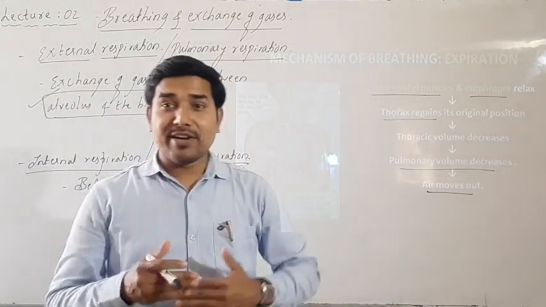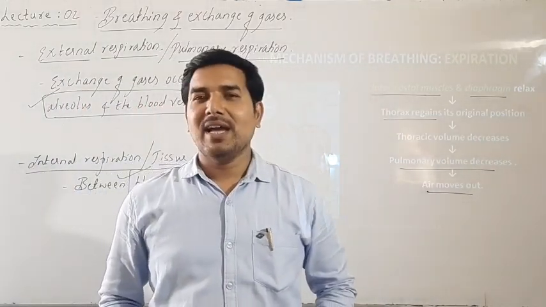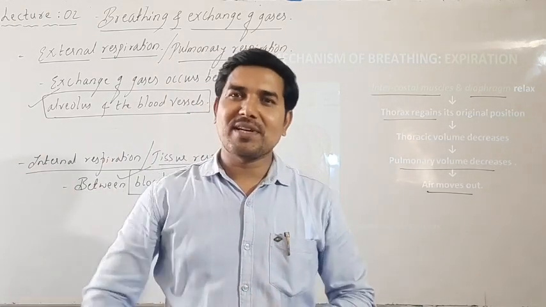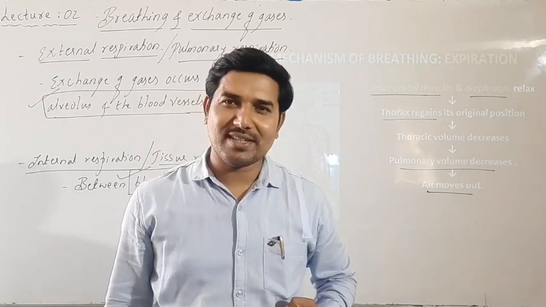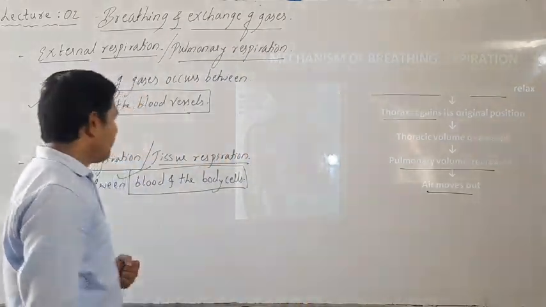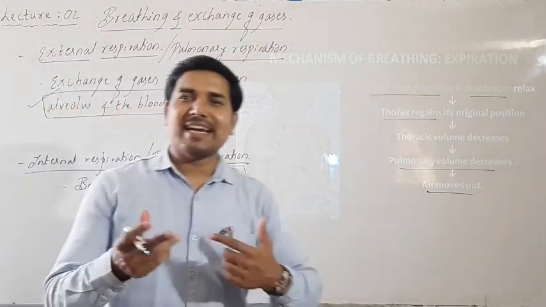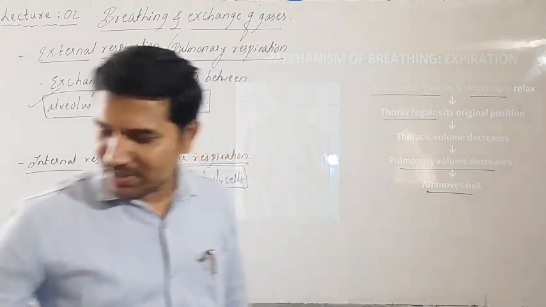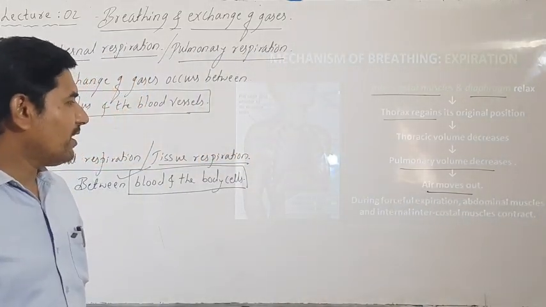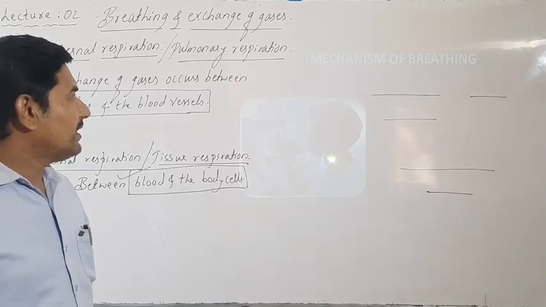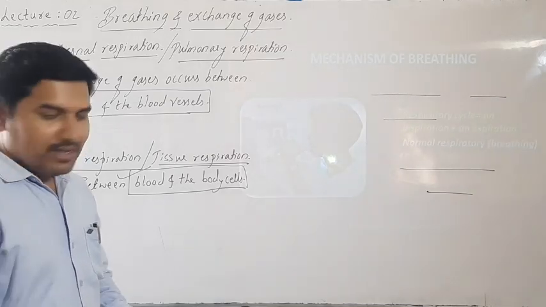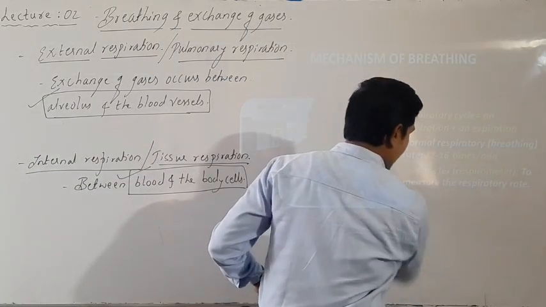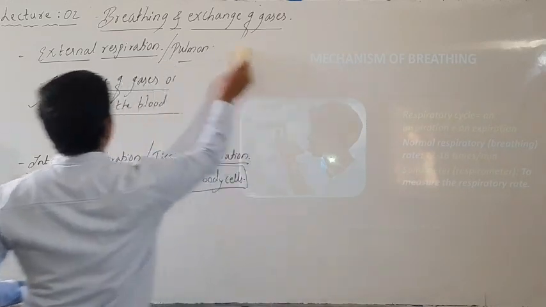Now in the NEET exam, the alternative names will be asked. You should be very alert about these alternative terms also. External respiration is also called pulmonary respiration. Internal respiration is also called what? Tissue respiration. Then what is the rate of breathing per minute? 12 to 16 times per minute. So this is regarding the mechanism of breathing. Then in the next part we are looking at the respiratory volumes. Let's go to the respiratory volumes.